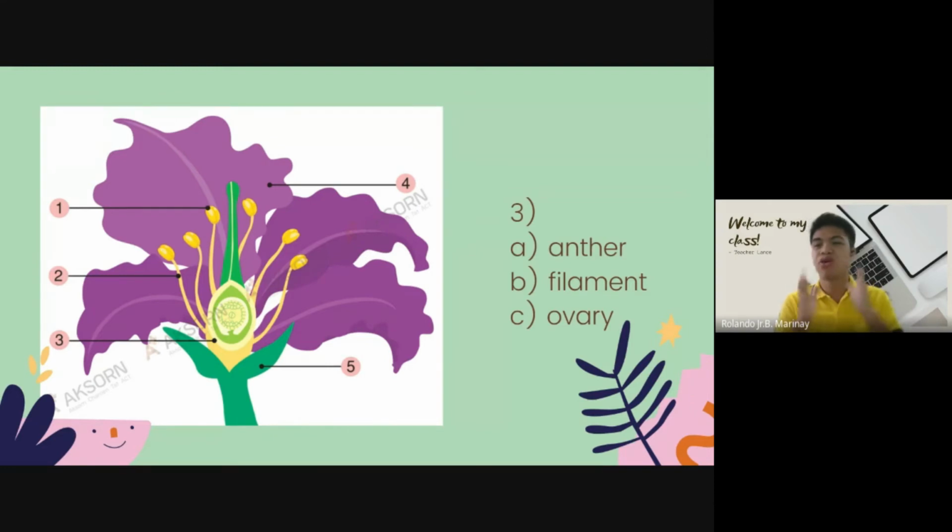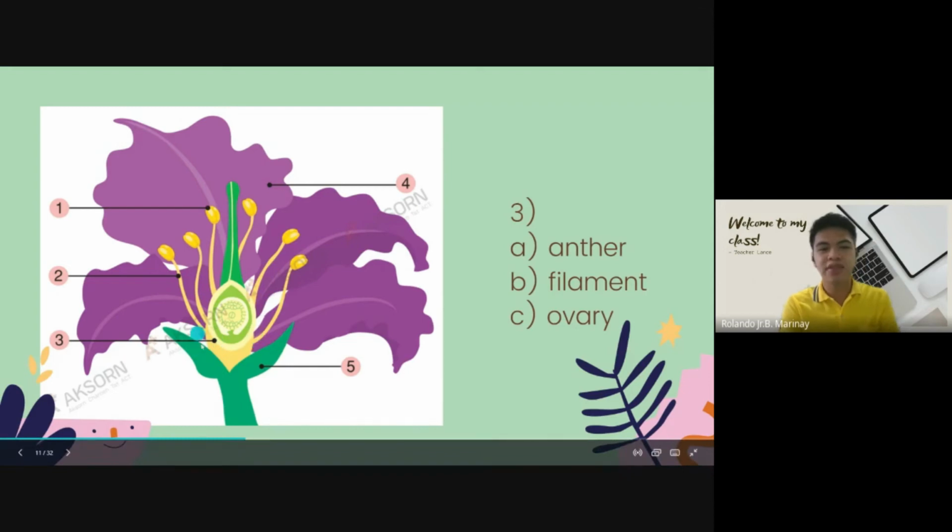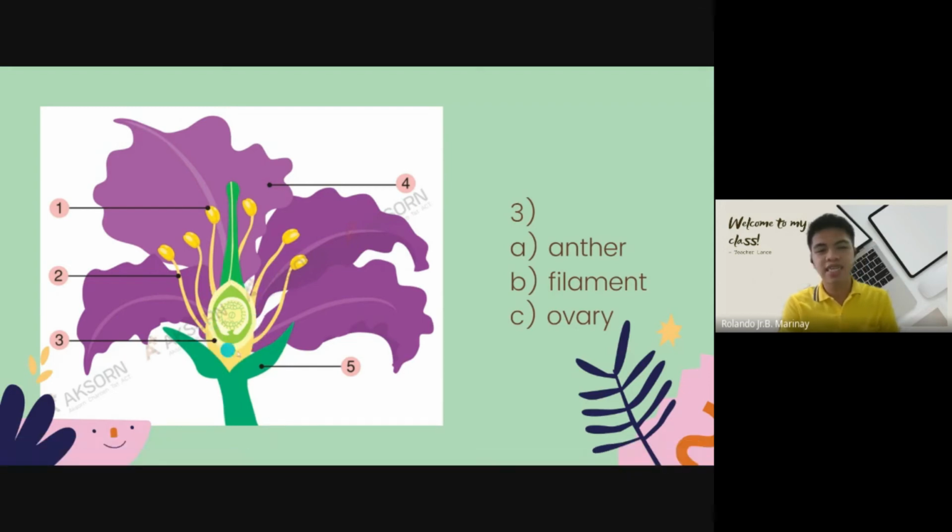When it grows as a fruit, the ovary will become the fruit, and the ovules will become the seeds. Okay, ovary. Remember, this is the ovary, and inside it are the ovules. Okay, let's go back first so that we could review number one.